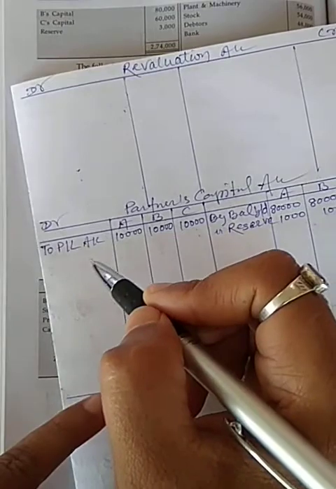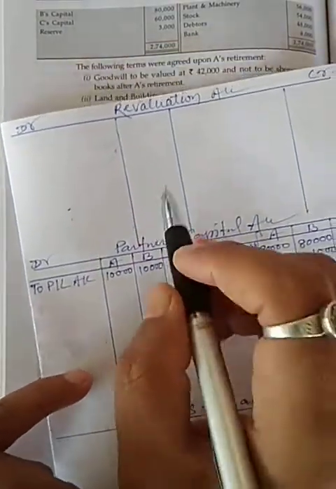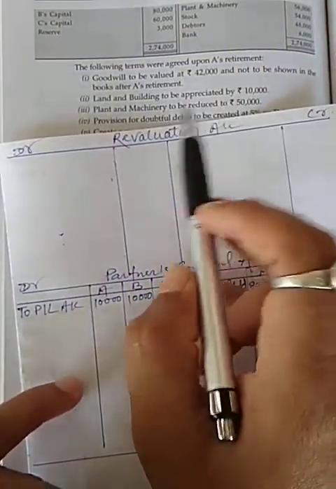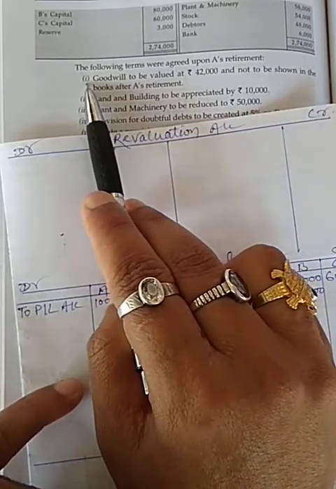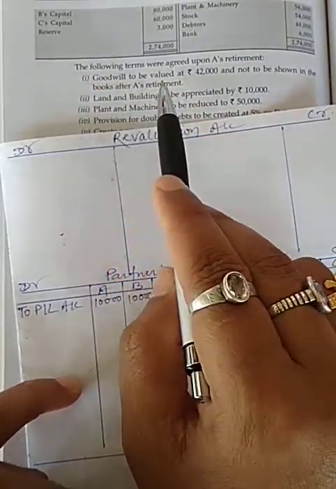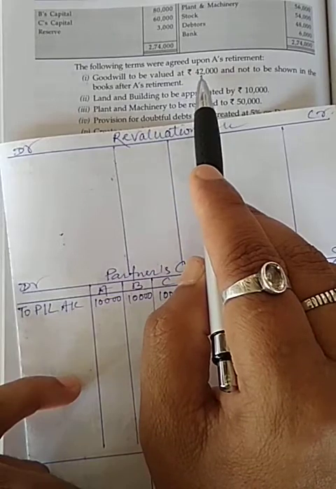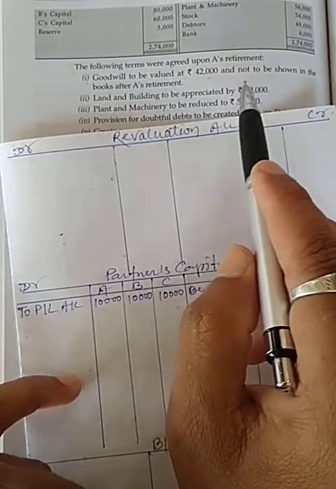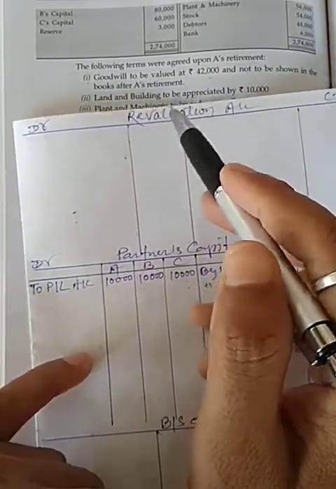Now I am going to the first adjustment: goodwill to be valued at 42,000 and not to be shown in the books.